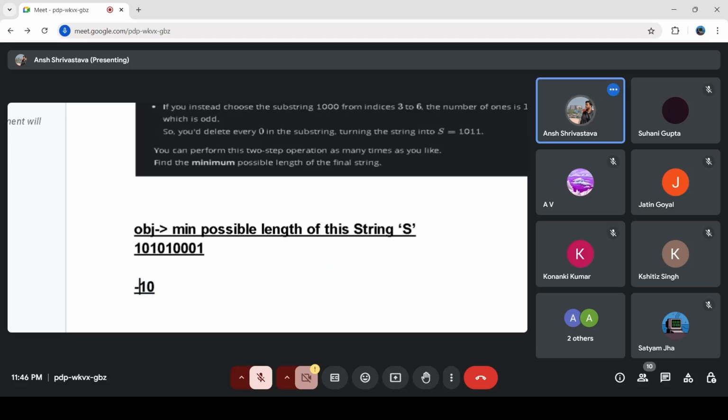The last substring that remains is 1 0. You can select the entire string. The number of ones is odd, so you drop the 0. So the length reduces to 1, and that was actually the thing that was required, the minimum possible length.